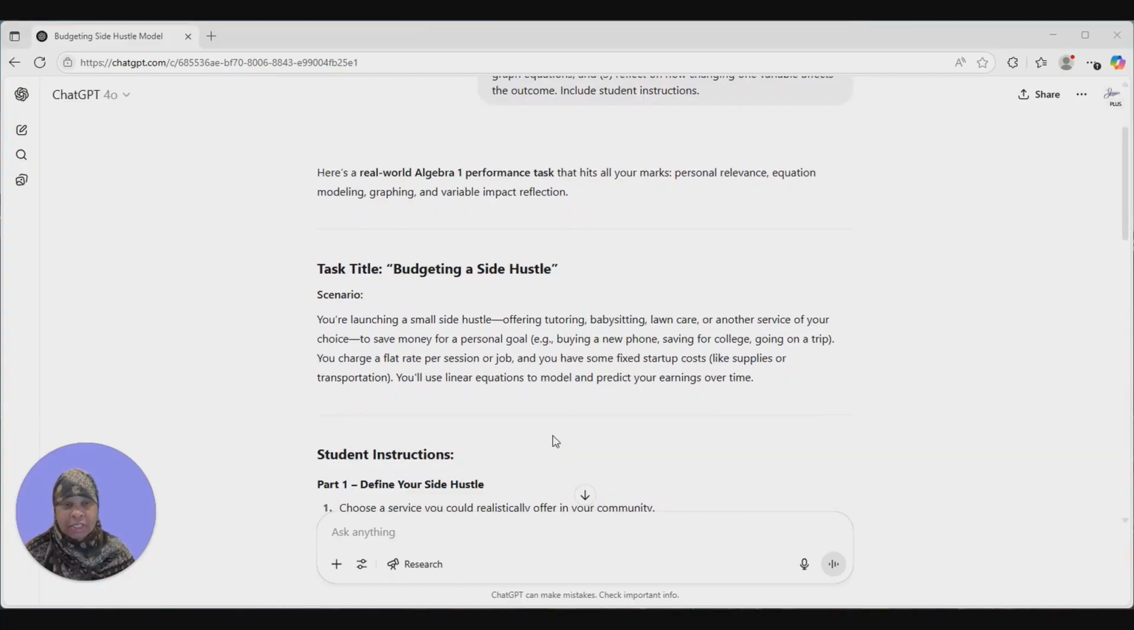The scenario they're giving to students is: you're launching a small side hustle, offering tutoring, babysitting, lawn care, or another service of your choice to save money for a personal goal. You charge a flat rate per session or job, and you have some fixed startup costs. You use a linear equation to model and predict your earnings over time.